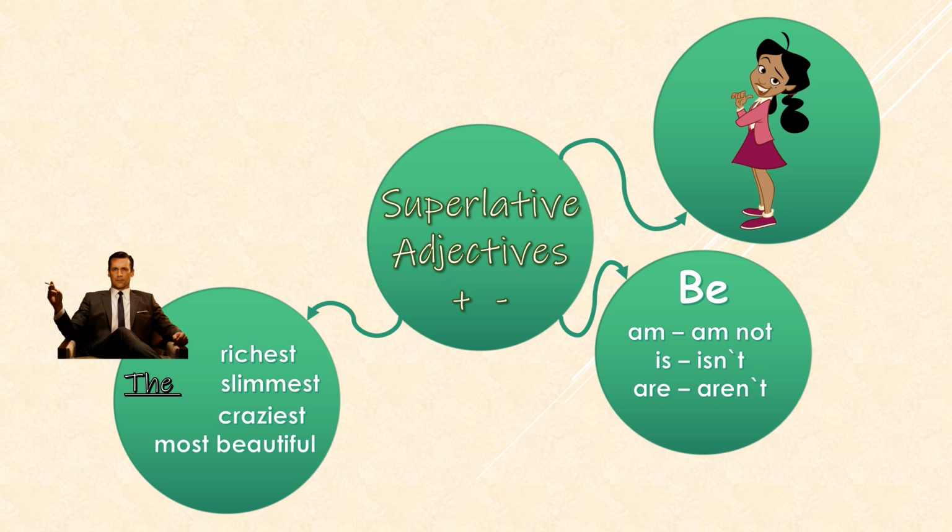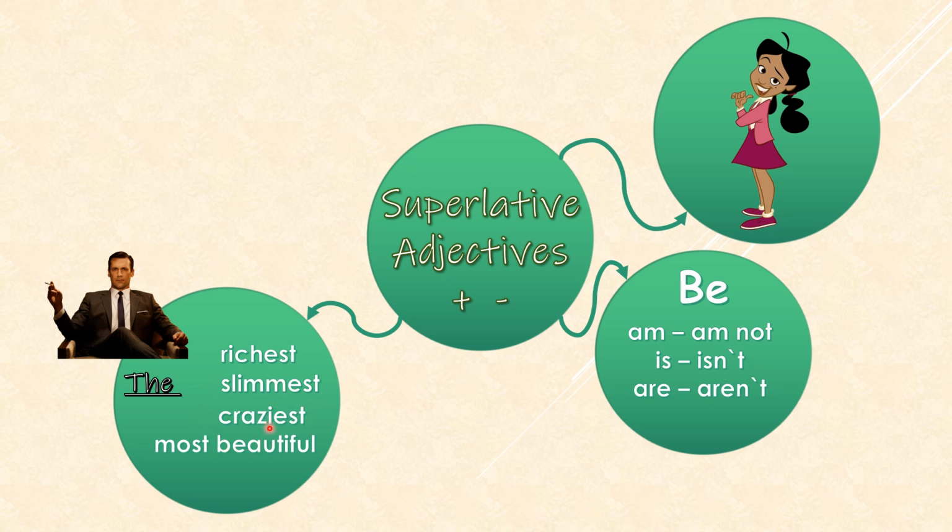What about slim? Slim is a one-syllable adjective too, but in this case it ends in a consonant, vowel, consonant. So you have slim. Can you see? Slim. So in this case, you're going to double the last consonant, M, and then you need to add est, the slimmest.